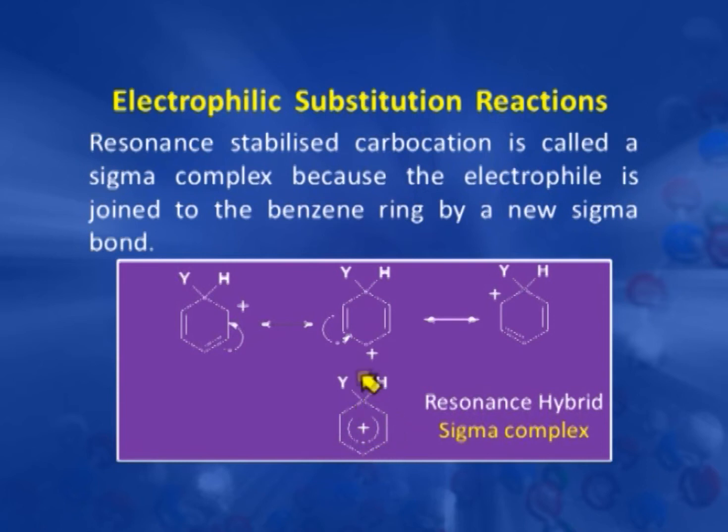Why sigma complex? Because there is a new sigma bond formed of the ring with the electrophile, but this is not aromatic in nature. The sigma bond interrupts the delocalization of the 6 carbons. These 5 carbons are sp2 hybridized, but now this one becomes an sp3 hybridized carbon.